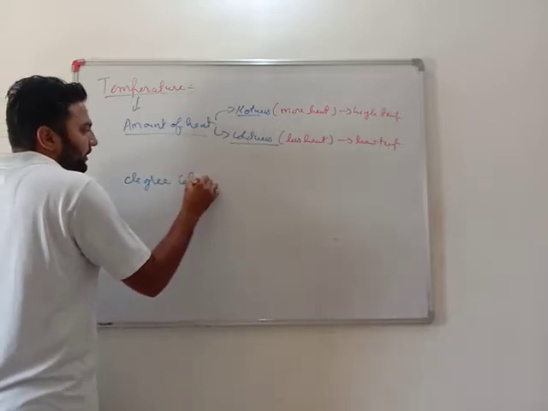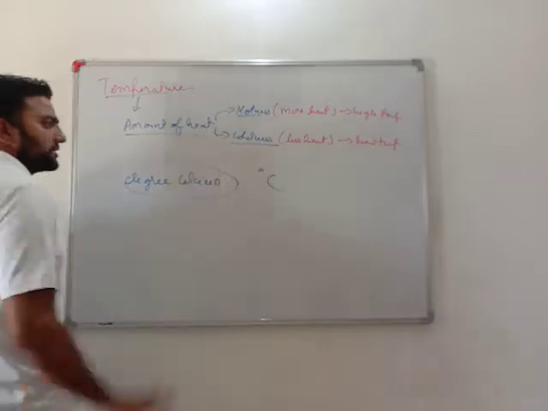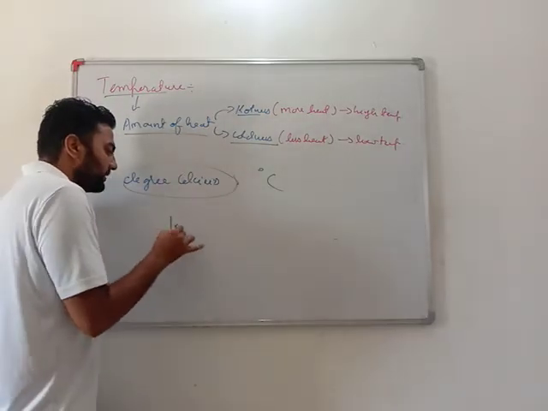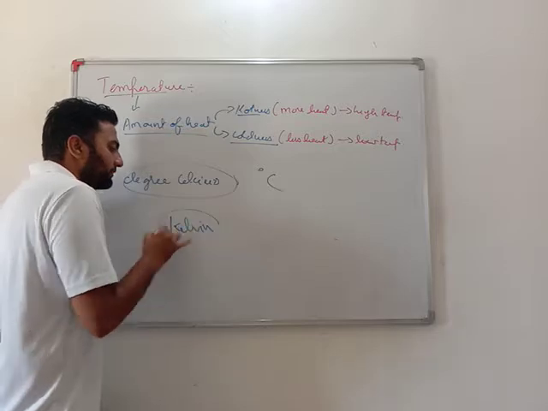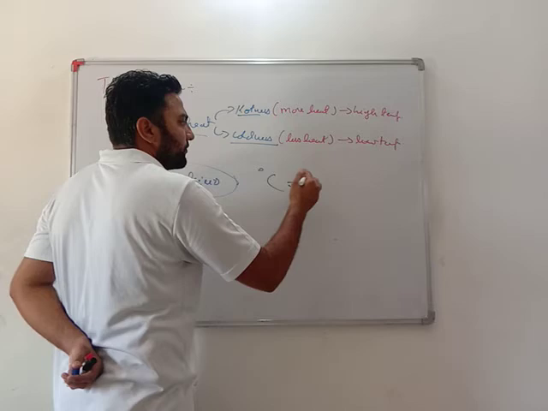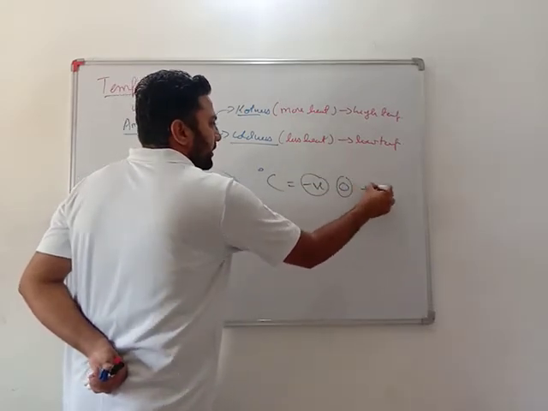In our life, we use degrees Celsius, represented by the degree Celsius symbol. But the most common unit other scientists use is Kelvin. Degree Celsius values are also present as negative values, 0 degrees, and positive values.